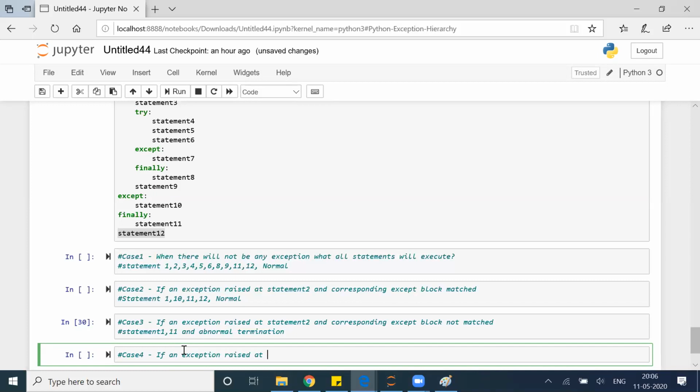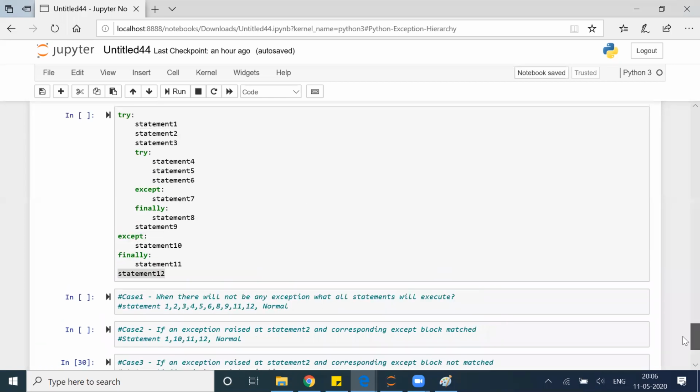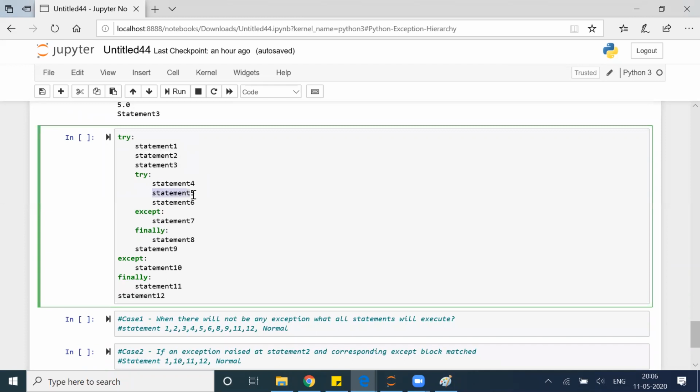Case 4. If an exception raised at statement 5 and corresponding except block matched, what will happen? Something goes wrong in statement 5, corresponding except block matched. What will happen? What all statements will get executed?